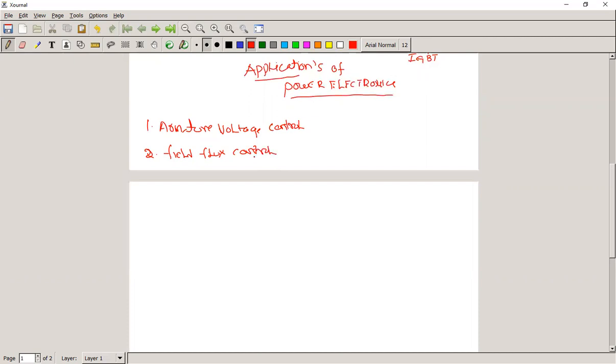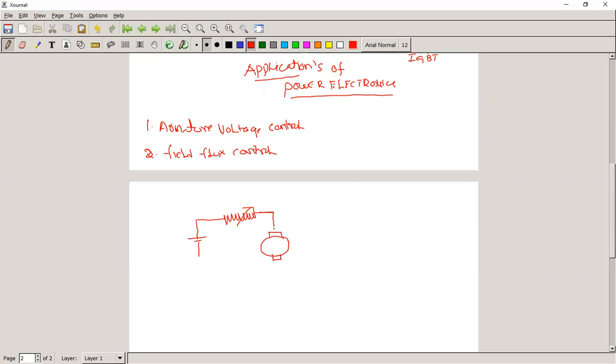Now let me take the armature voltage control. In case of armature voltage control, conventionally we have a DC supply here. Just we have drawn the circuit. One variable resistance we are inserting in series with the armature. See here, this is the armature circuit.